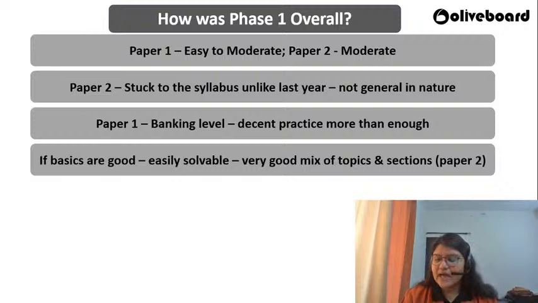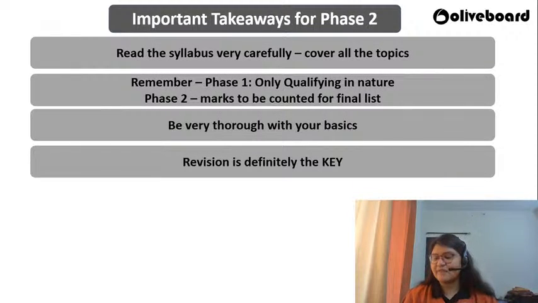And paper 1, I would say a banking level paper, very decent. If you had practiced even 3 to 4 mocks properly with analysis, not just practicing, but going back and understanding where you have gone wrong, or what are the areas you need to improve upon, then obviously this paper would have been way easier for you. So now what do we infer from here? If the basics are good, if you know the concepts properly, you would have solved the paper today with ease. So that's the inference today, and the important takeaways for phase 2.